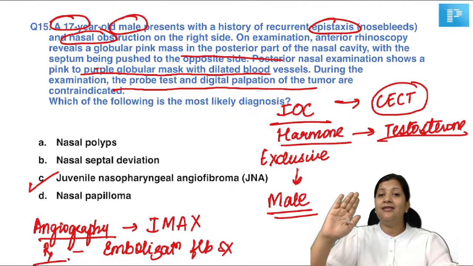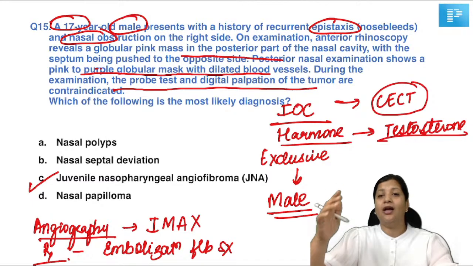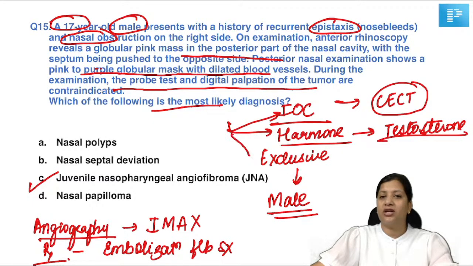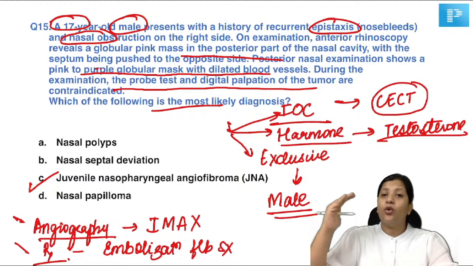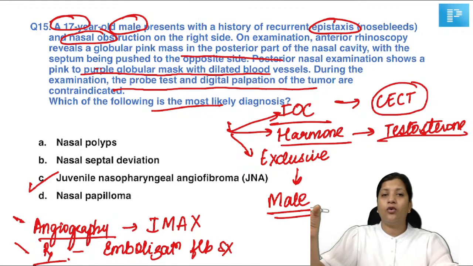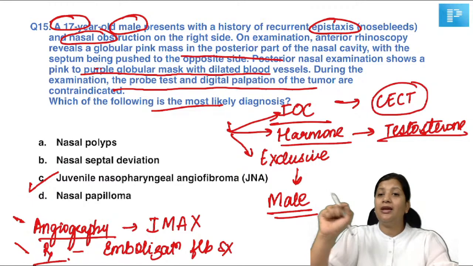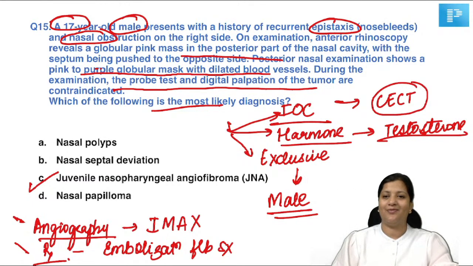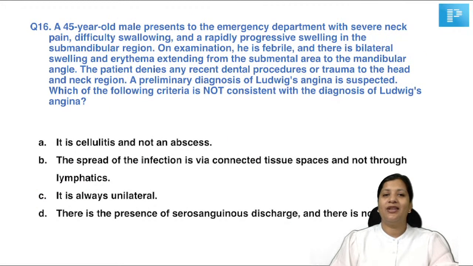So in the clinical stem, you should know the keywords. If you remember the keywords, the diagnosis will come easily. What you need to know is what can change. They can ask diagnosis, investigation, hormone, exclusivity, angiography, treatment. So only variations you should be able to identify in your head. But in a clinical long stem question, don't waste energy, conserve your energy. Know the keywords, pick up the keywords, join the dots, get to the answer very quickly in the exam. Okay? Fine. Let's go to the next question.